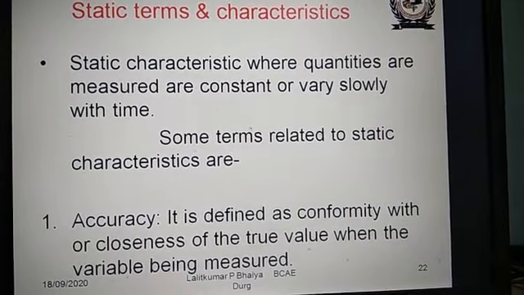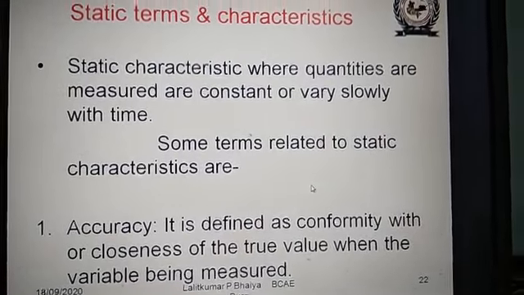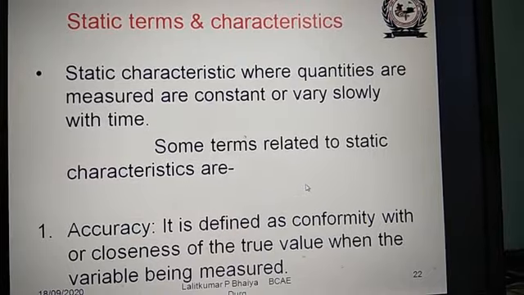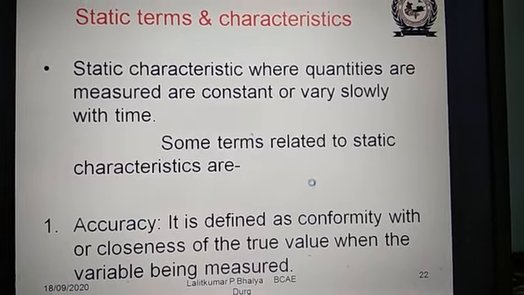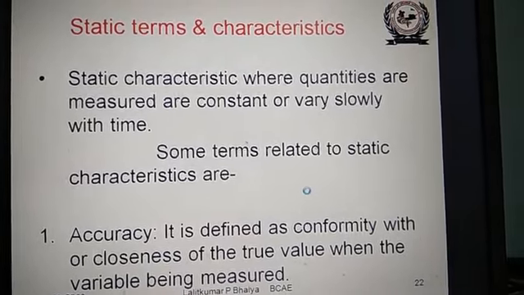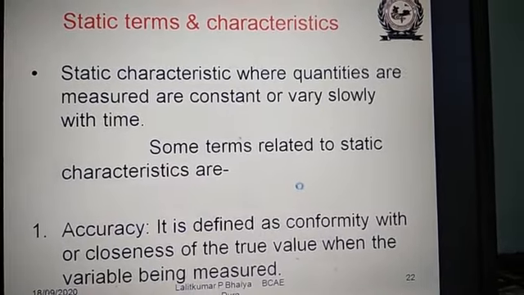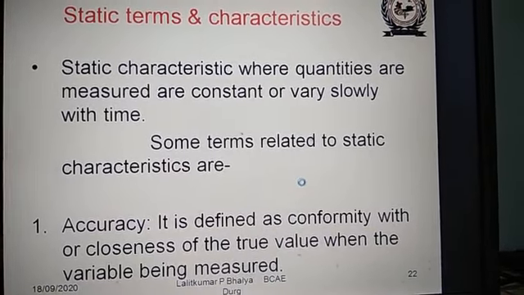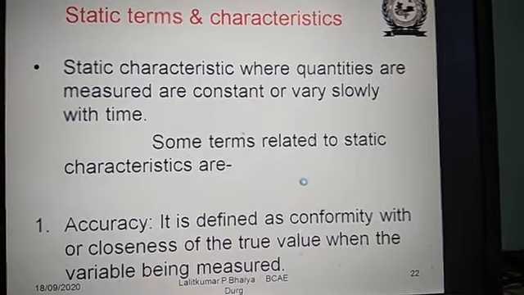Some terms related to static characteristics. There are two types of these characteristics, static and dynamic characteristics. Static characteristics are the characteristics where the measured quantity is constant.